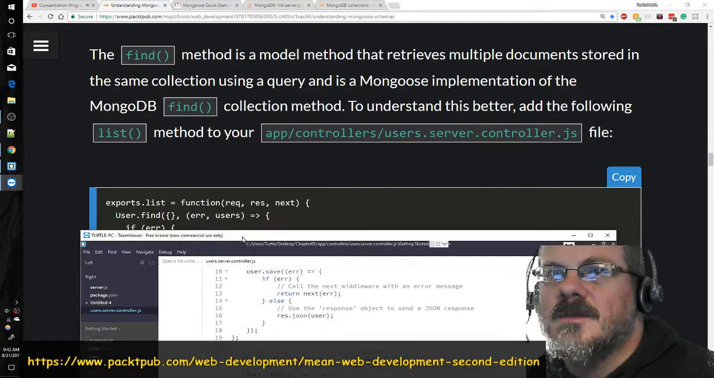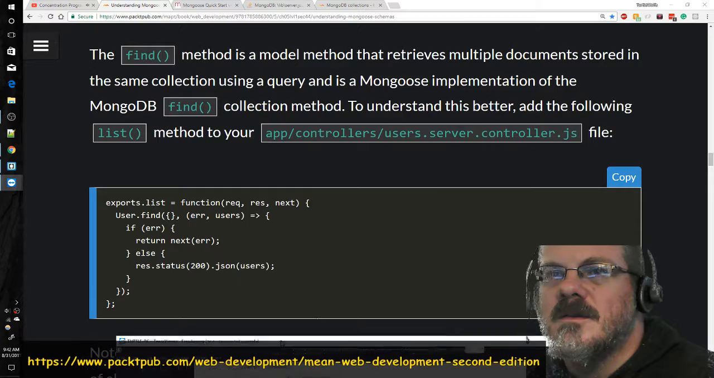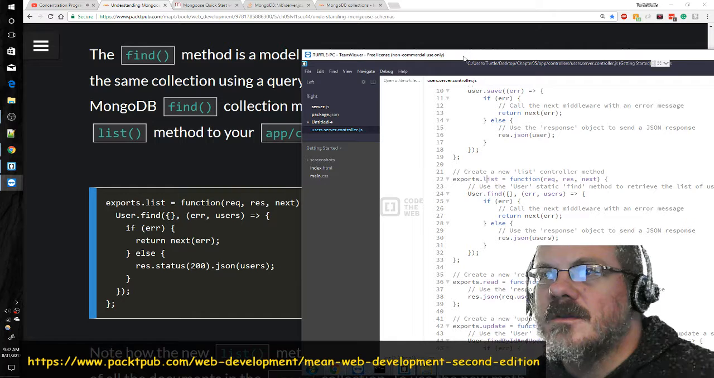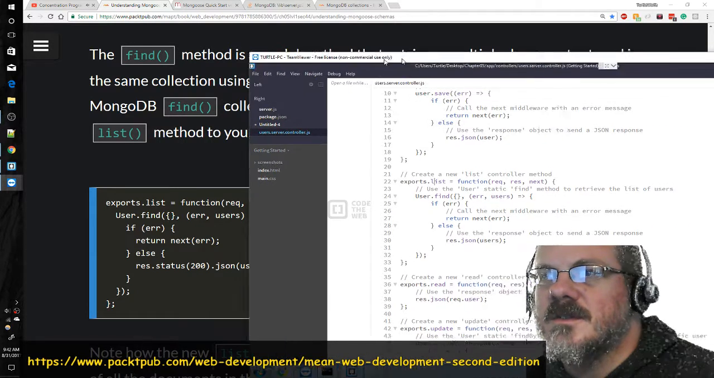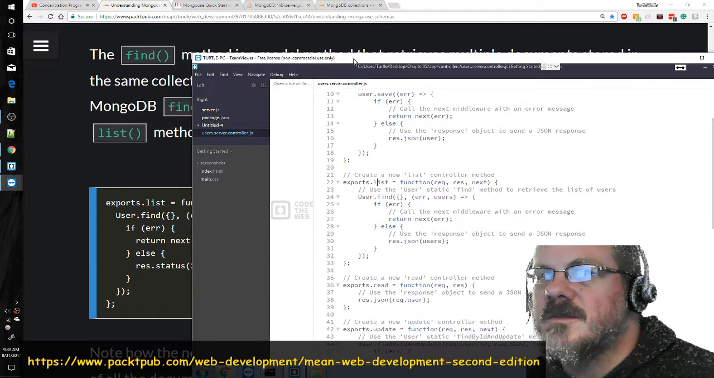Alright, what's it say? Add the following list method. Export list function. User.find, error, users. If error, return next. Let's read the comments, that'll help. Create a new list controller method. Use the user static find method to retrieve the list of users. Call the next middleware with an error message. Use the response object to send a JSON response.